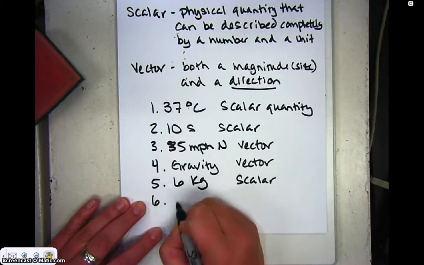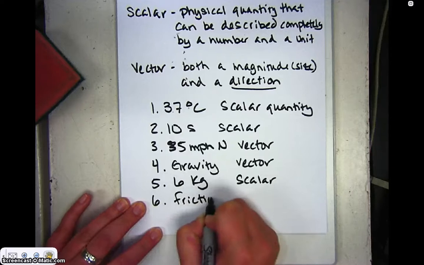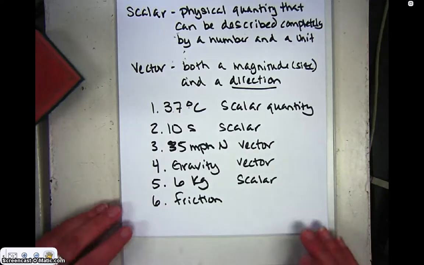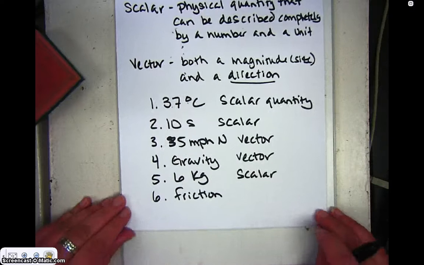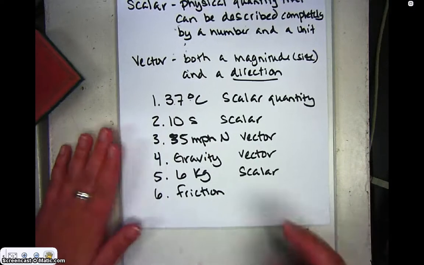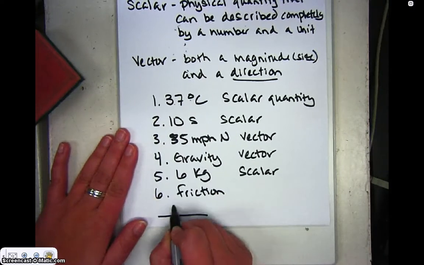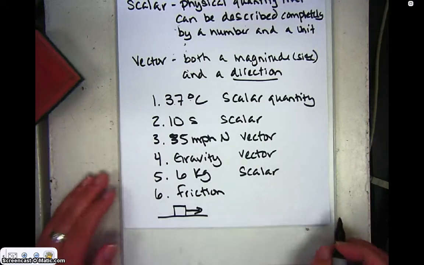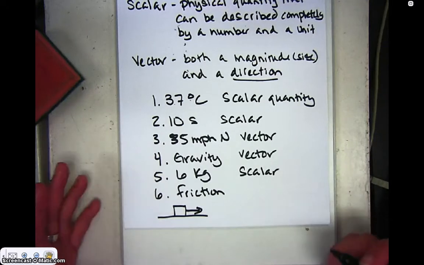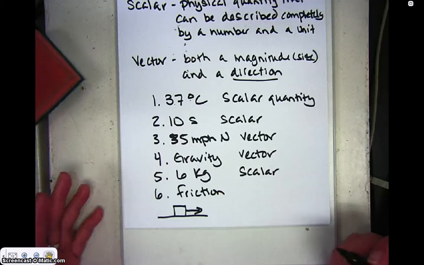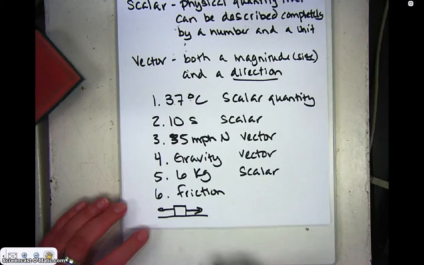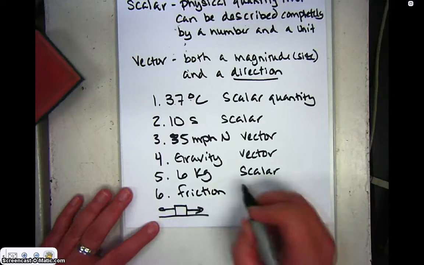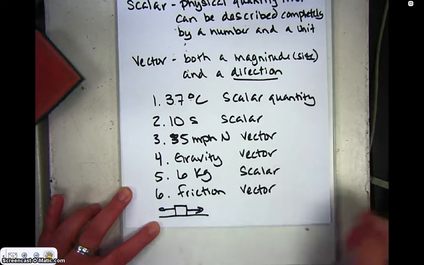Last, let's say friction. So if we think, does friction have a direction? And this might not be as intuitive to answer, so let's just look at an example. If I had a box on a table and I were to push it in that direction, think about which direction friction will be acting. It actually acts in this direction, right? Because it's slowing the box down. So friction does have a direction, so it is a vector.